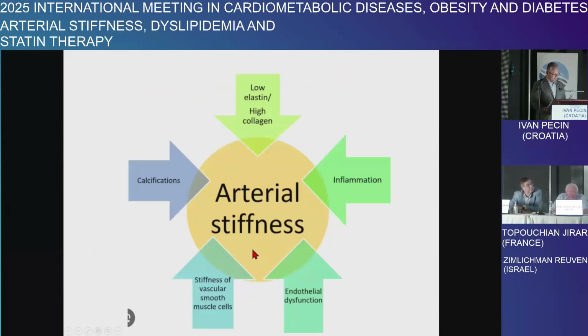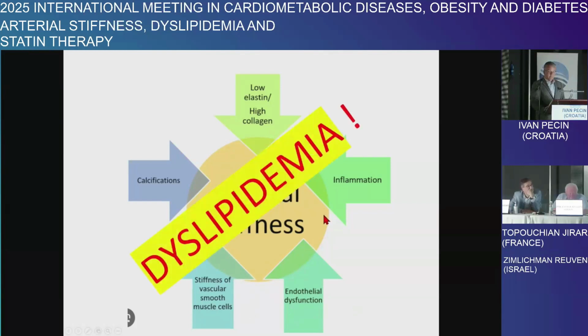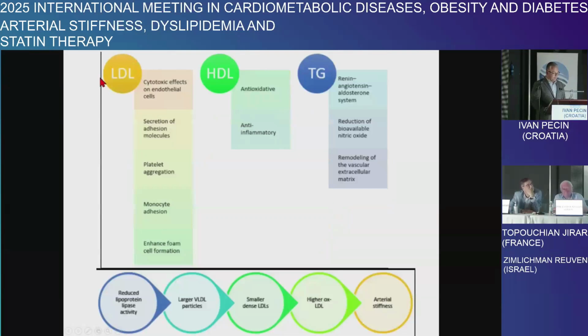So at the end, what causes arterial stiffness? Inflammation, low elastin, high collagen, calcifications, endothelial dysfunction for sure, stiffness of vascular smooth muscle cells, and all those things we see in dyslipidemia, and all those things we see in arteriosclerosis. We know that LDL cholesterol has cytotoxic effects on the endothelial cells and also on the secretion of adhesion molecules, platelet aggregation, monocyte adhesion, enhanced foam cell formation, and triglycerides as well.